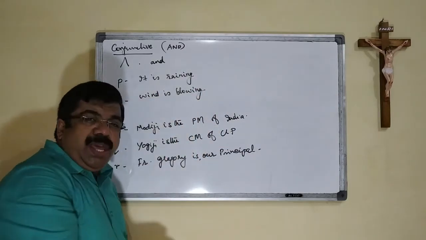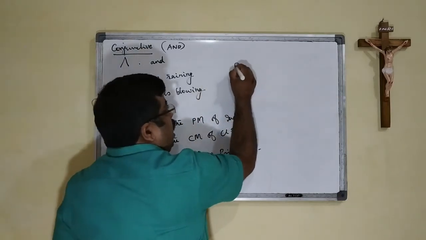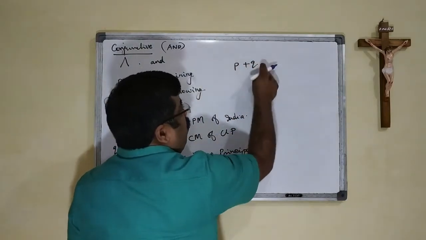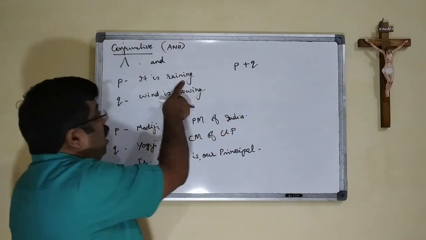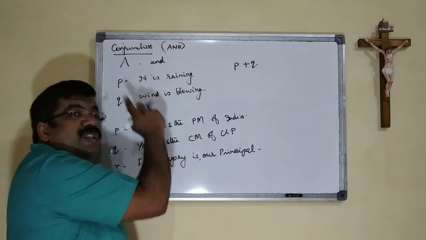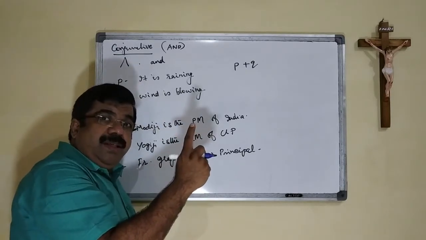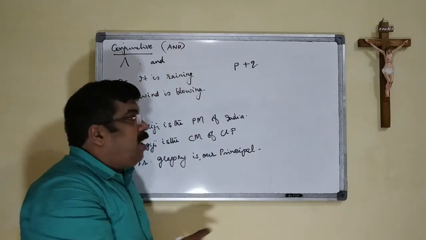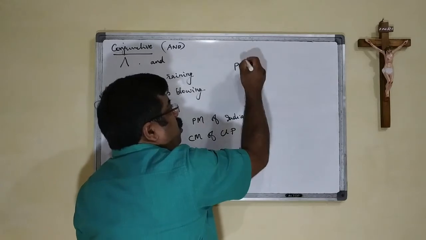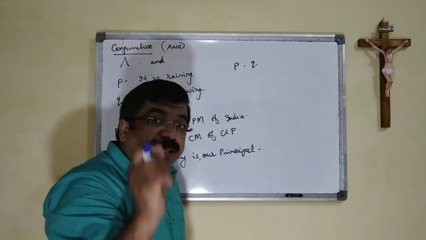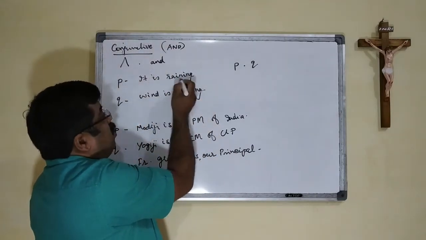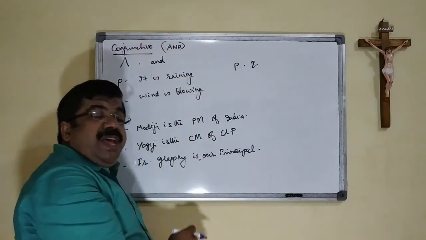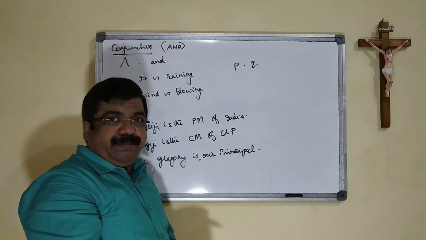Now we can say P plus Q. What does it mean? The previous one: it is raining or wind is blowing. That is the disjunctive one. When we put the dot here, it becomes conjunctive. We read it as it is raining and the wind is blowing.